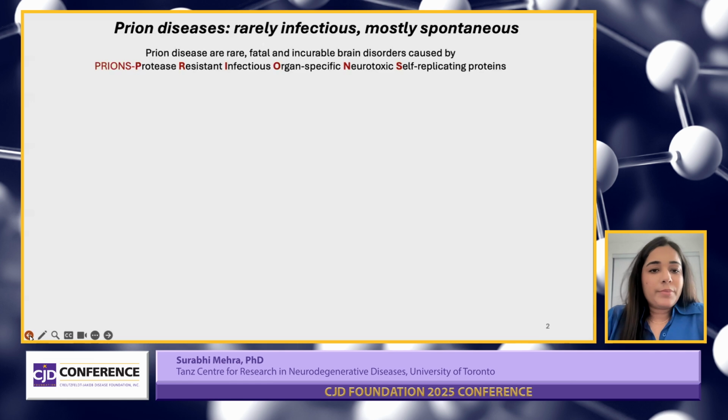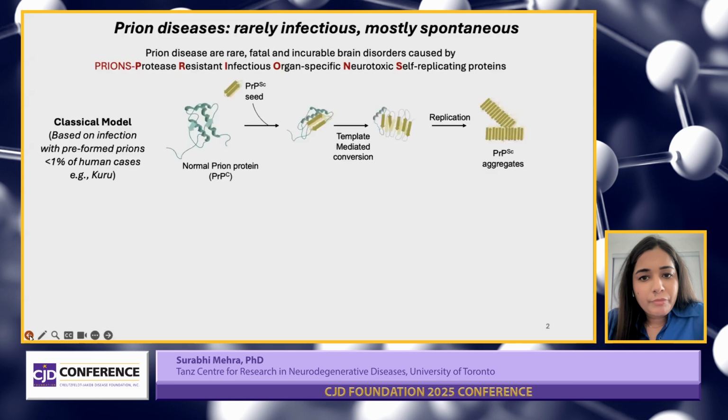So, as we all know, prion diseases are rare, fatal, and incurable brain disorders caused by prions. And I like to refer to prions as protease-resistant, infectious, organ-specific, neurotoxic, self-replicating proteins. In short, these are like rogue proteins which misfold, spread in the brain, and just take over.